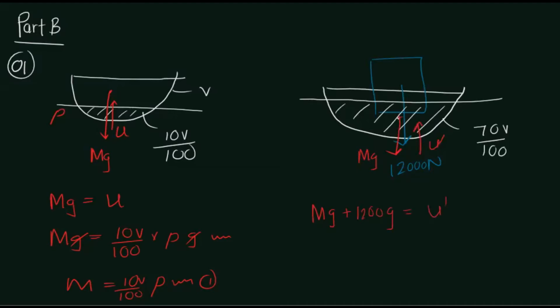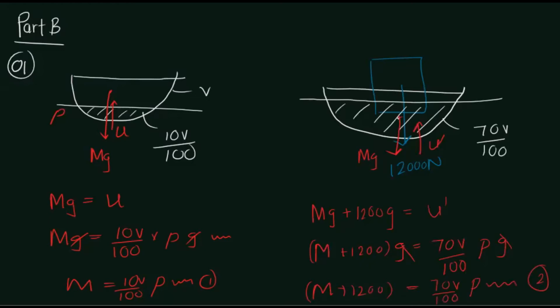So M plus 1200 g, what is the new dipped volume? 70V over 100 rho g. The g cancels. M plus 1200 is equal to 70V rho over 100. This is the second equation.